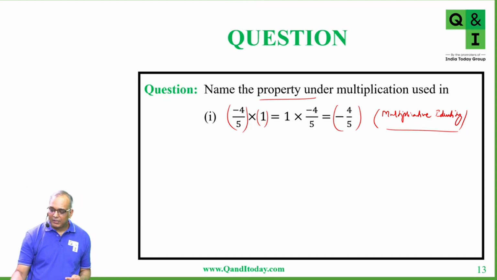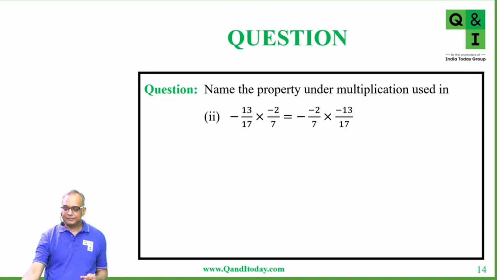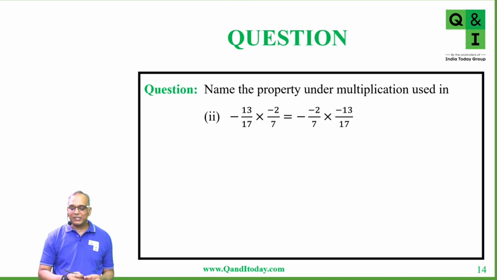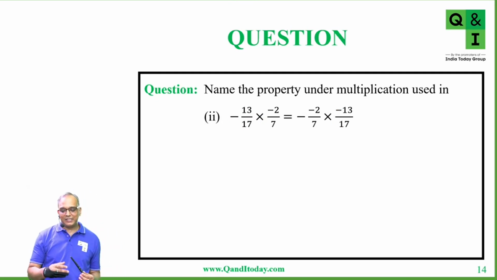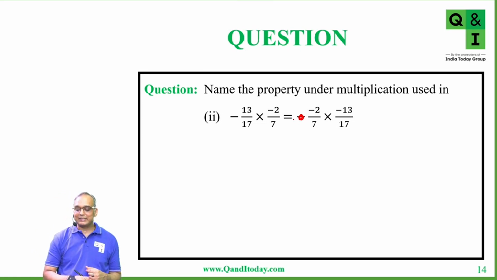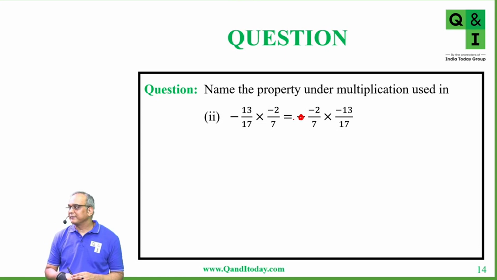Very good. Now let's go to the next one, students. What is the property under multiplication which we are using here? Minus 13 by 17 into minus 2 by 7 is equal to minus 2 by 7 into minus 13 by 17. Yeah. So minus 2 by 7 into minus 13 by 17. What is the property we are using here?